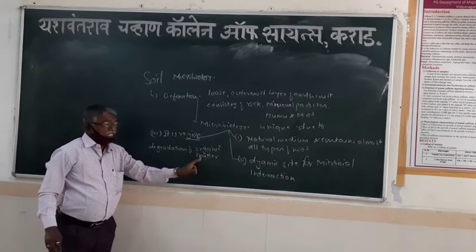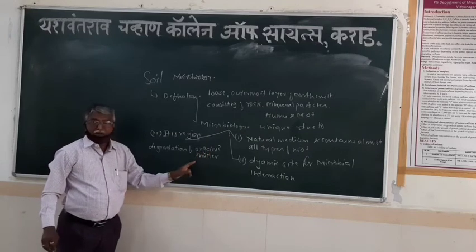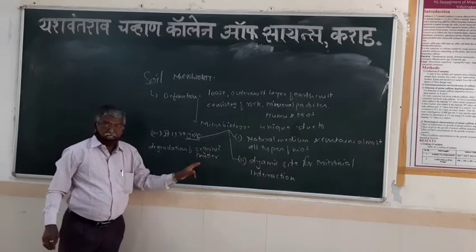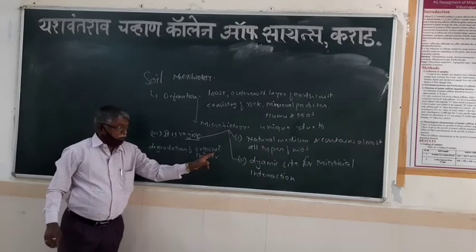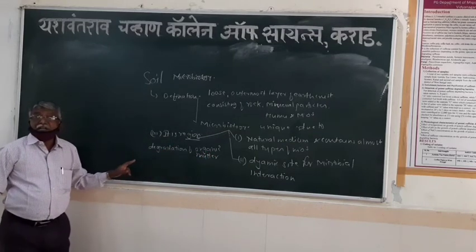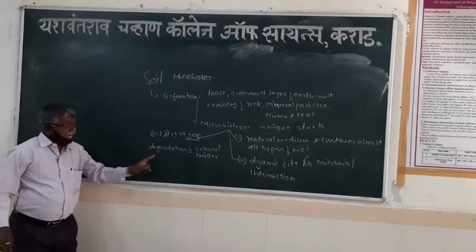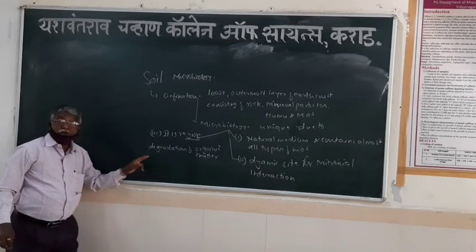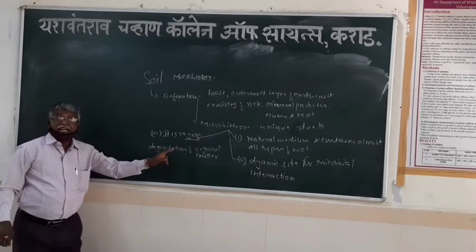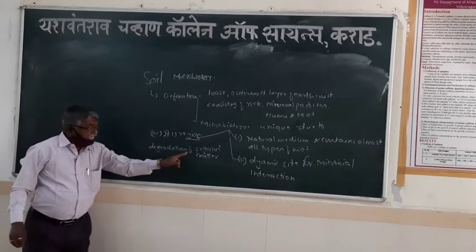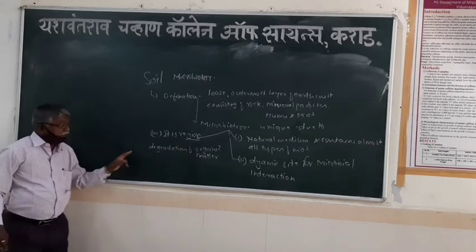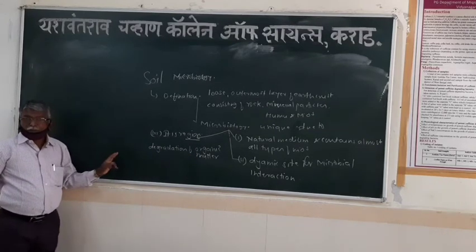What is the organic matter here? It is a complex organic material, and this organic material is not easily assimilated by the organism because it is highly complex. That's why it should be converted into a simple form, and that's why the degradation is there. And what is the degradation? It is the conversion of the complex compound into a simple form.